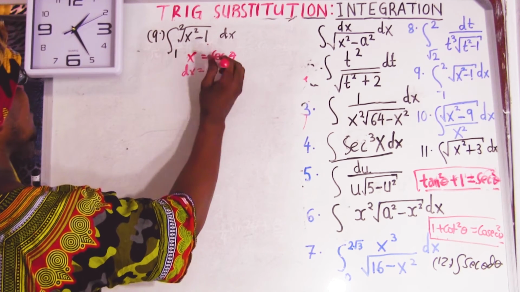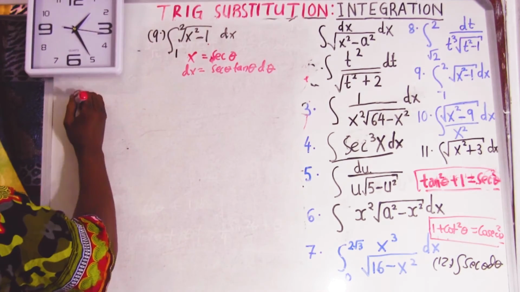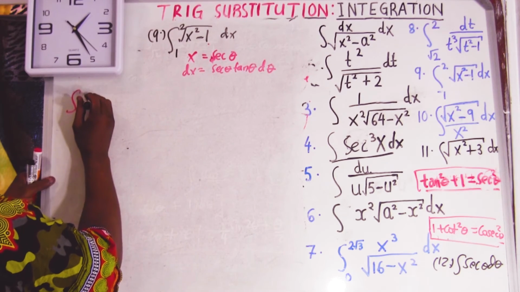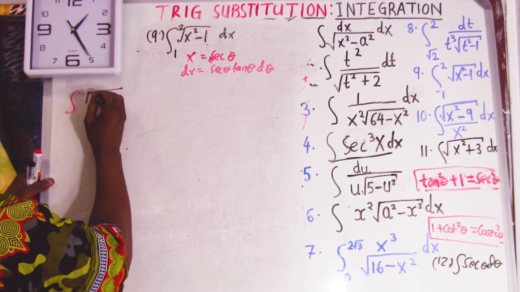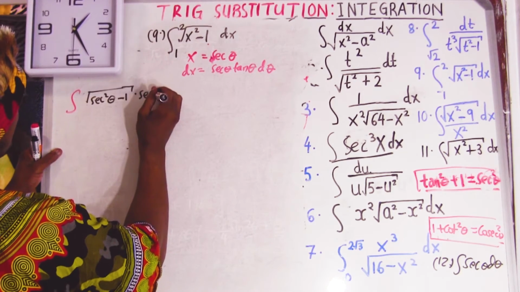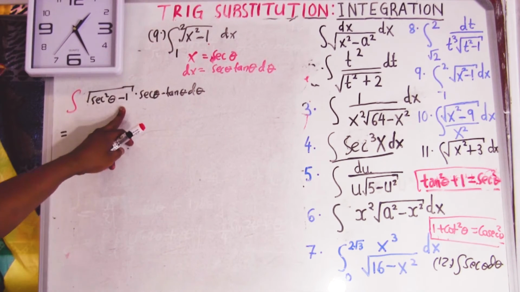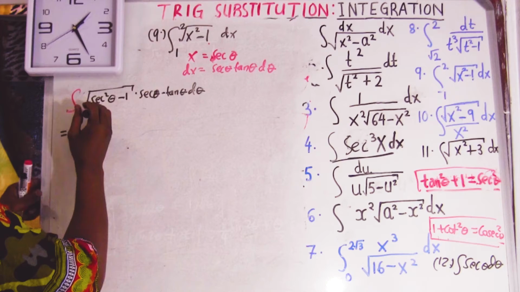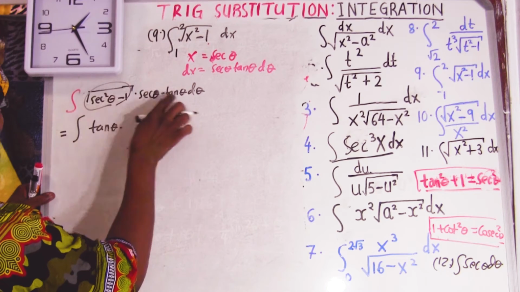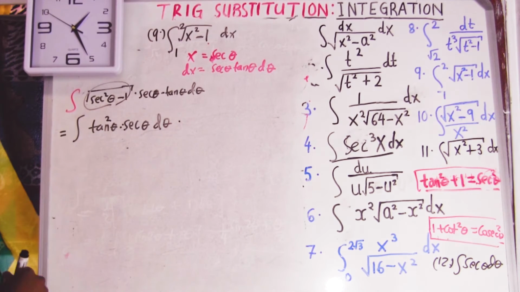Okay, differentiate: dx equals sec theta tan theta. Substitute. So the integral, leaving the limit, will be tan theta times sec theta tan theta d theta. This is going to give us the integral of tan theta times tan theta, which is tan square, and here it's just a sec theta d theta.